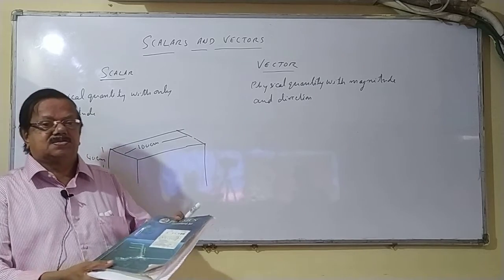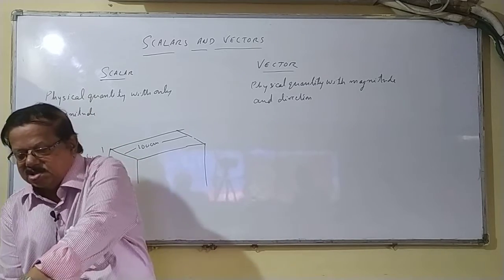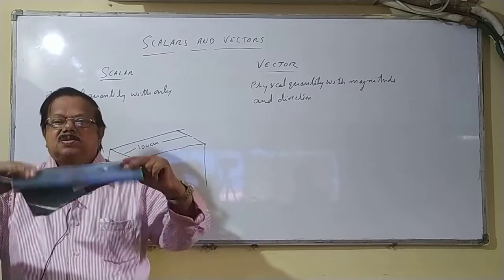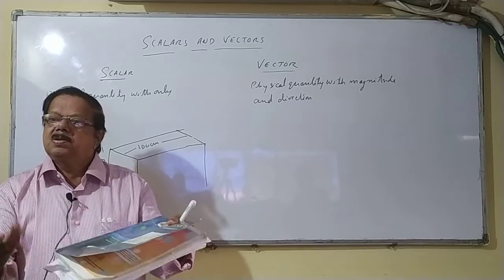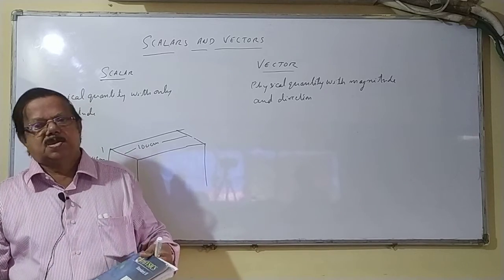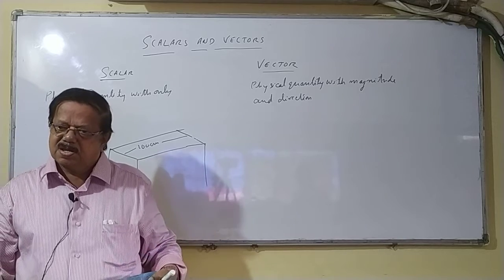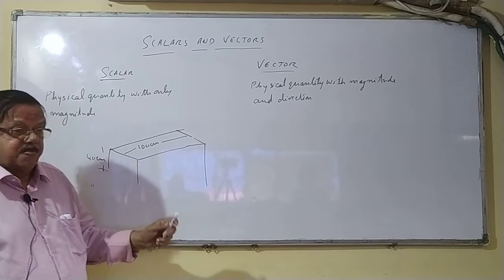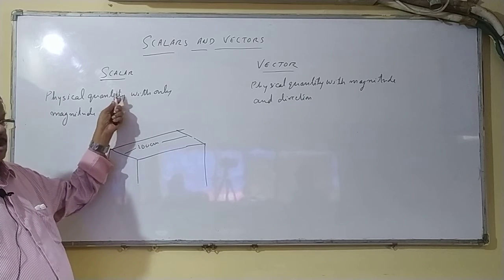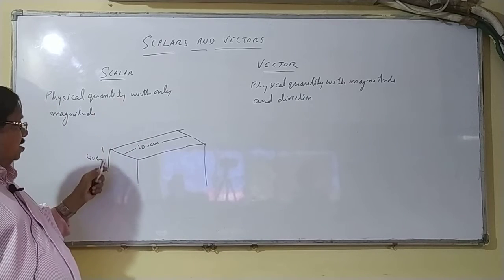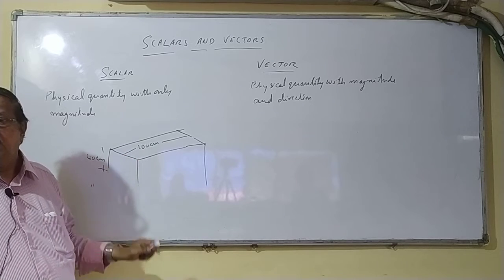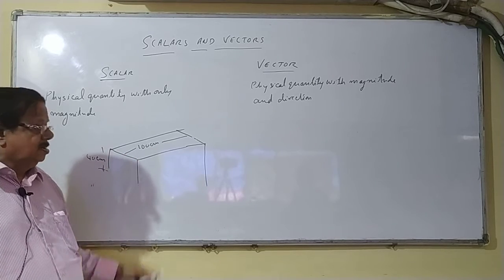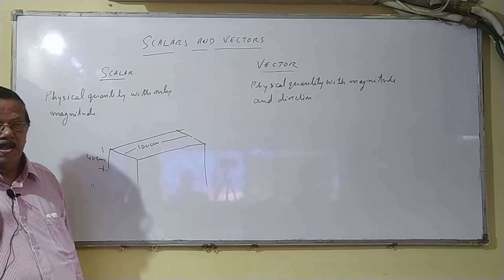I keep the book like this, like this, or rotate it three times, it is still 20 square centimeters. No need of giving any direction there. So such things where we can completely define the physical quantity with only magnitude, such a quantity is called a scalar quantity.